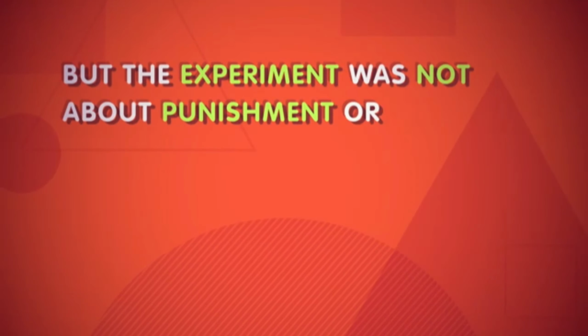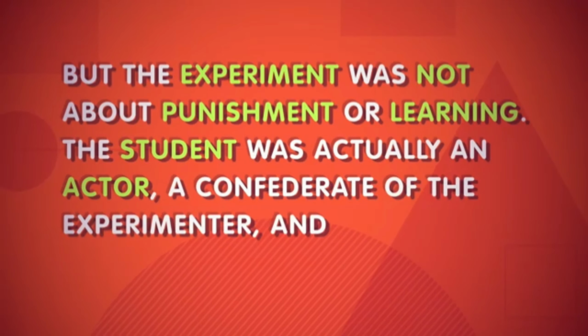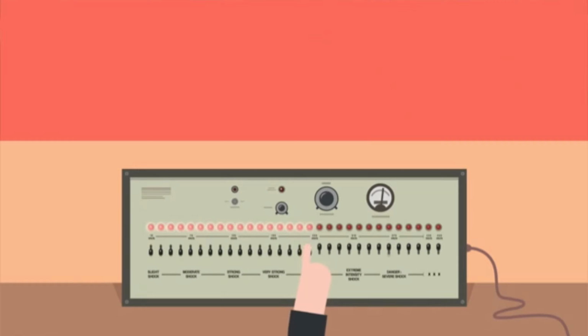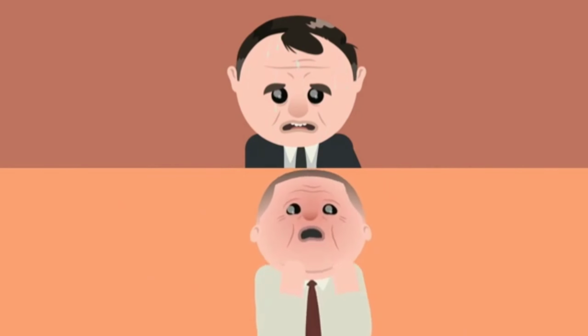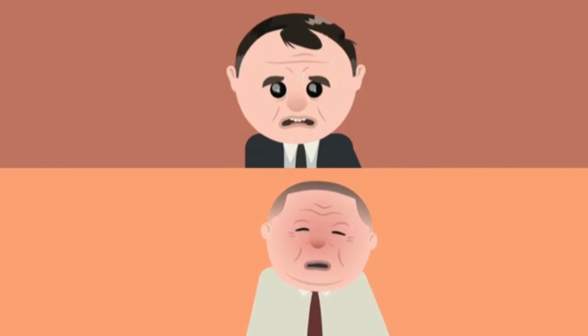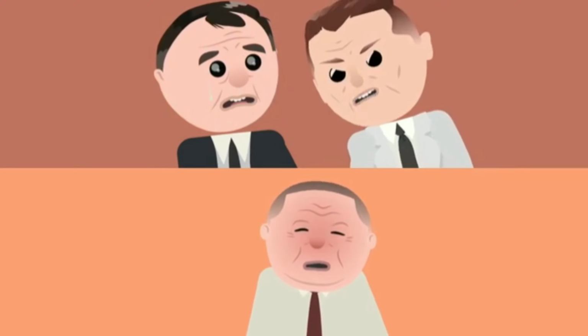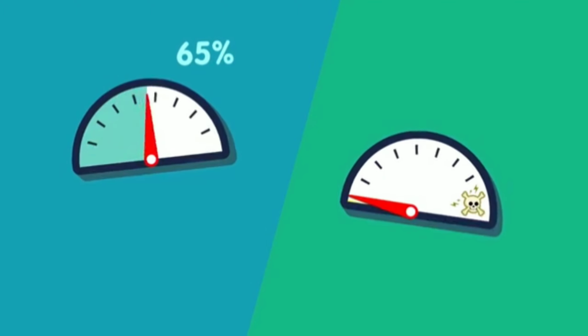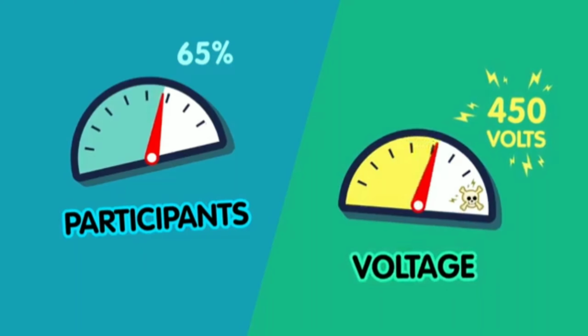a potentially deadly shock. But the experiment was not about punishment or learning. The student was actually an actor, a confederate of the experimenter, and the shocks were not real. The experiment was designed to test how far the teacher would go in conforming to authority. At some point in the experiment, the confederate would feign extreme pain and beg the teacher to stop. Then he fell silent. If at any point the teacher refused to issue the shock, the experimenter would insist that he continue. In the end, 65% of participants went all the way, administering the presumably deadly 450-volt shock.